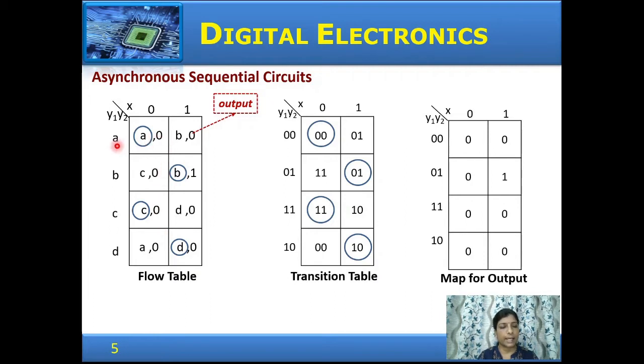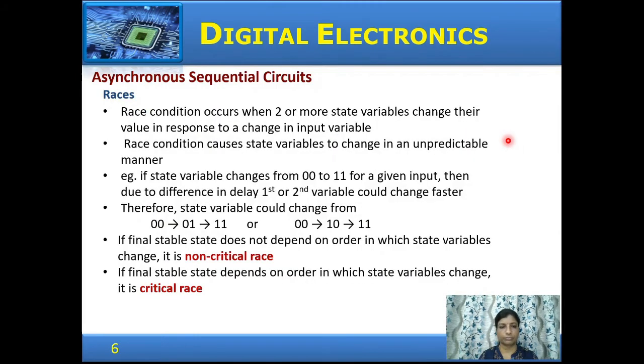When in state A an input of 0 is given, it goes to a stable state A with an output of 0. In state A, if an input of 1 is given, it goes to a transition state B with an output of 0, and in B it goes to a stable state with output of 1. So the flow table gives the next state and the outputs also. The transition table gives the transition of the states, and for the outputs a map for output can be indicated. So from state 0, 0 for an input of 0, the output is 0.